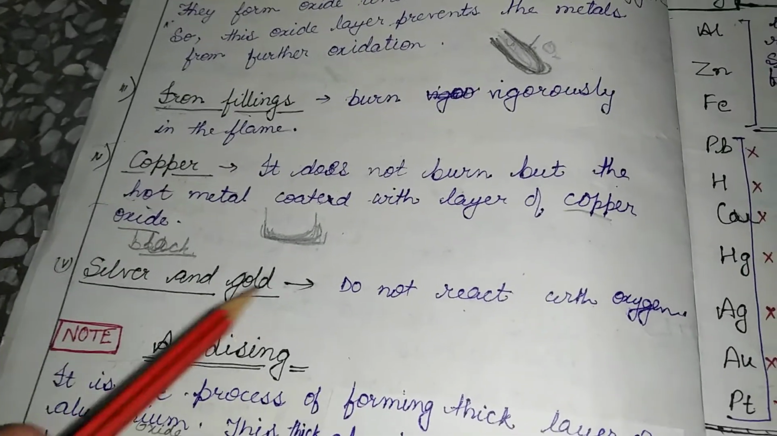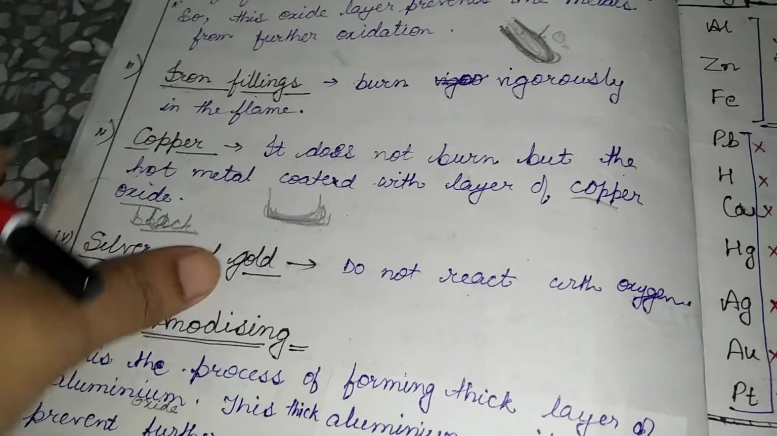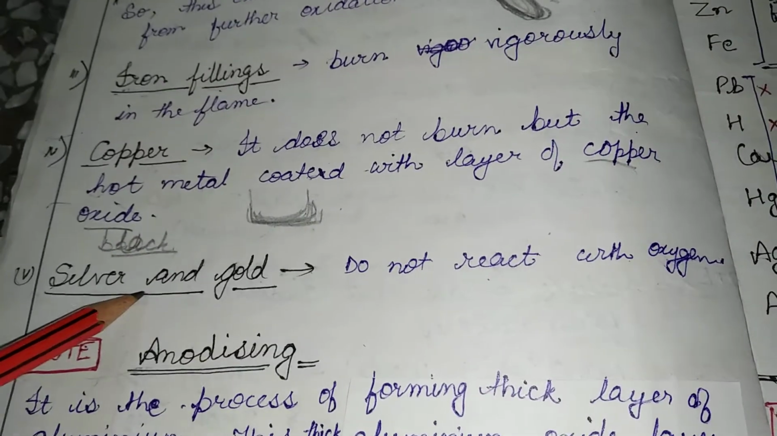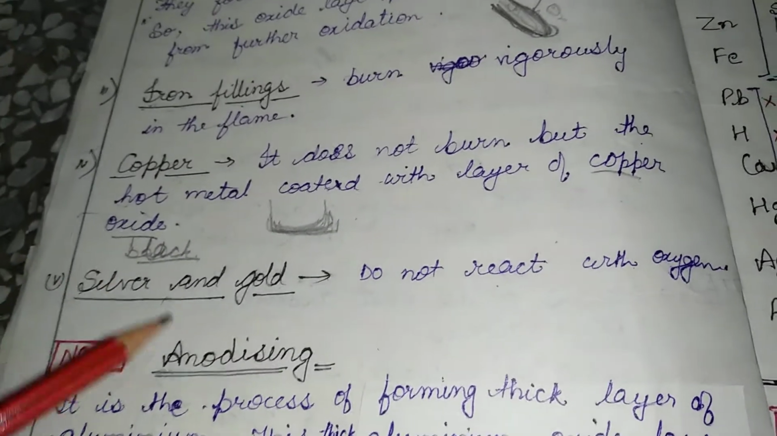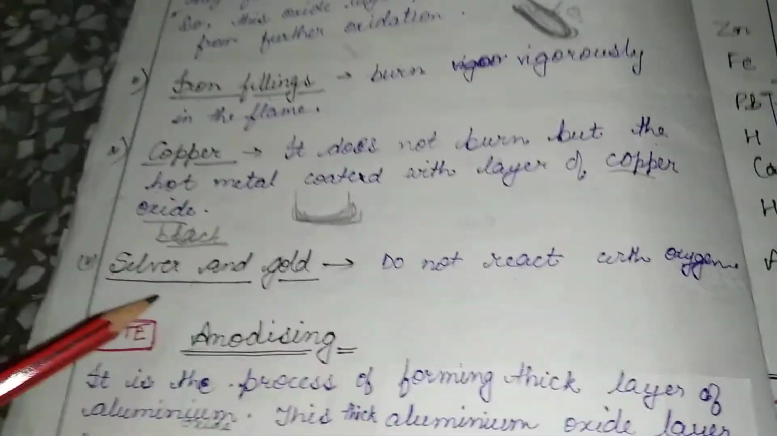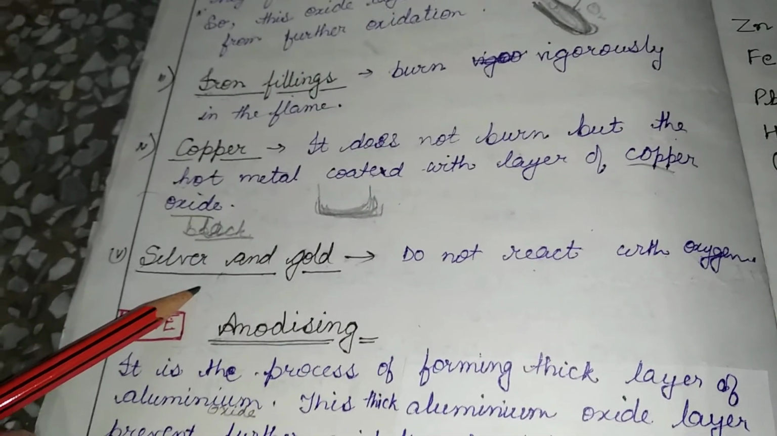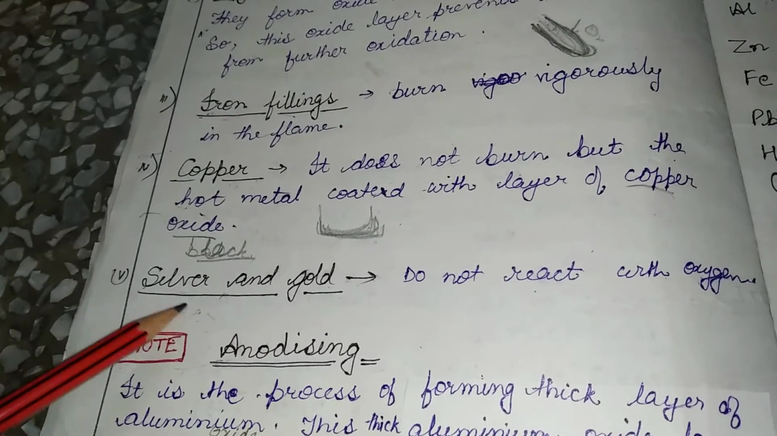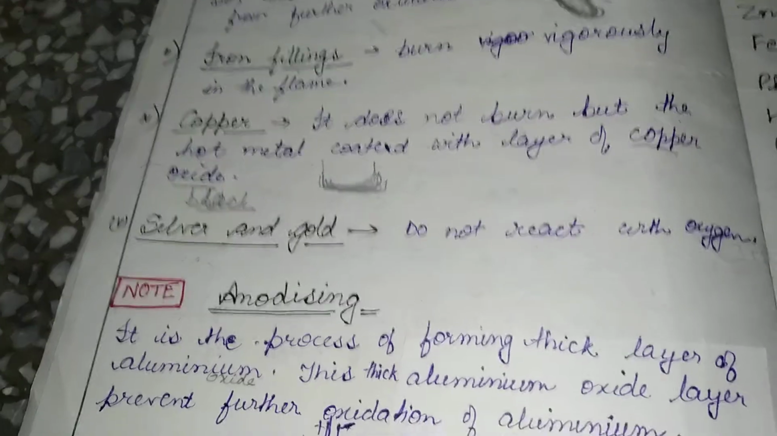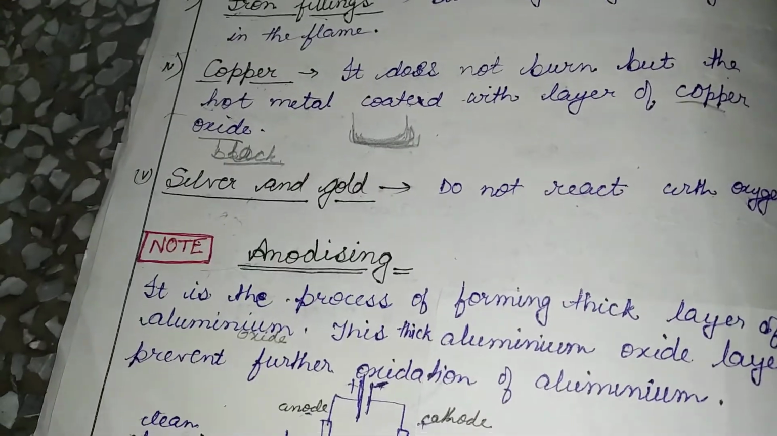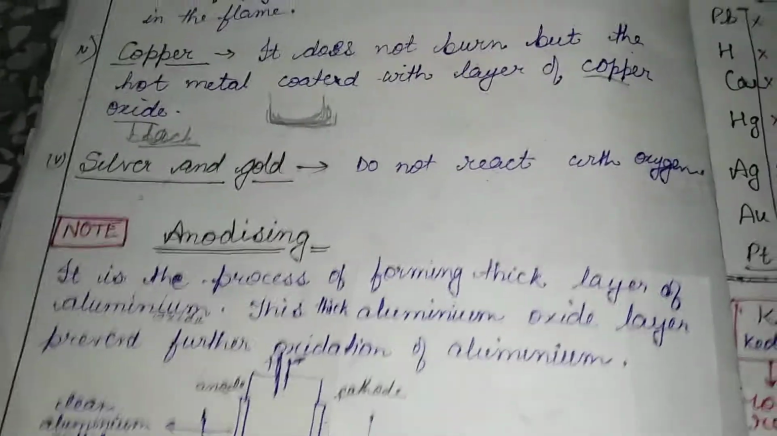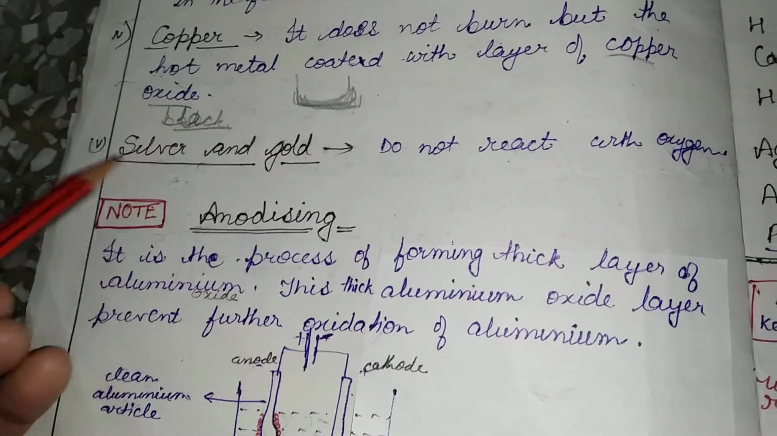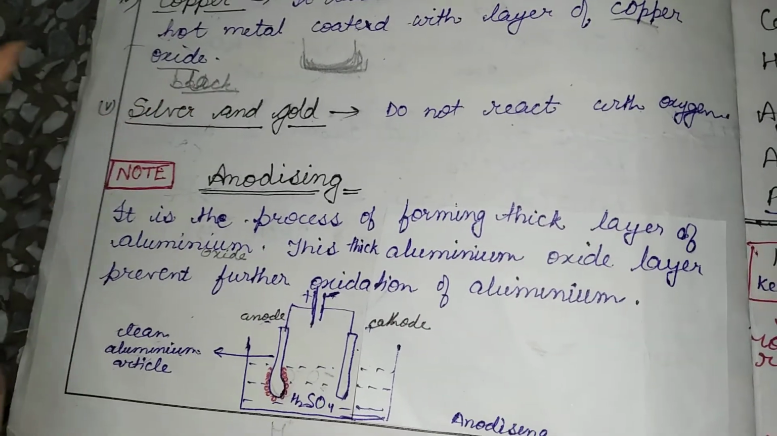Silver and gold are non-reactive with oxygen. That's why they are used for making jewelry. One important point is that they don't react with oxygen and water also. They are the least reactive in the reactivity series also. That's why they are used for making jewelry, and they are shining and lustrous also. They are malleable and ductile also. So these 5 points are important for why silver and gold are used to make jewelry.